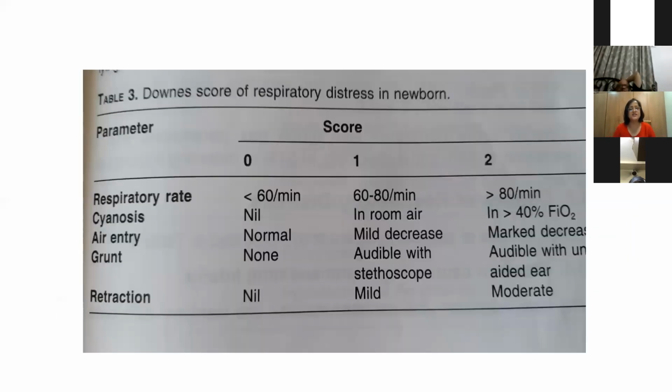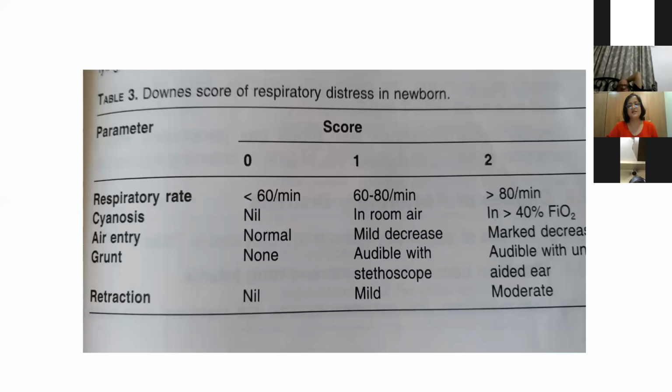Now this is the Downes score for respiratory distress. This is commonly used, and this has 5 parameters: respiratory rate, cyanosis, air entry, grunt, and retractions. All the parameters are graded on a 0 to 2 basis, and then the scoring is done. So I'm not going into detail. All the PGs should know this because these are often asked in the neonatal exams.